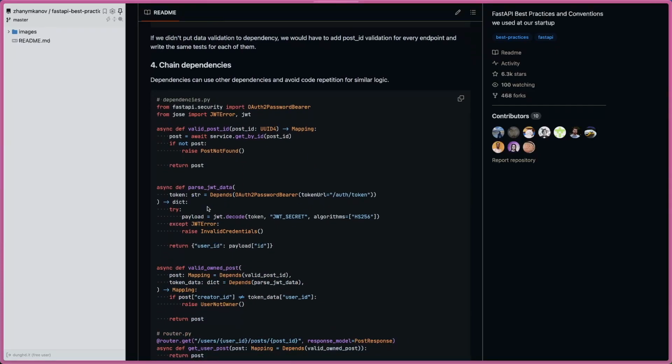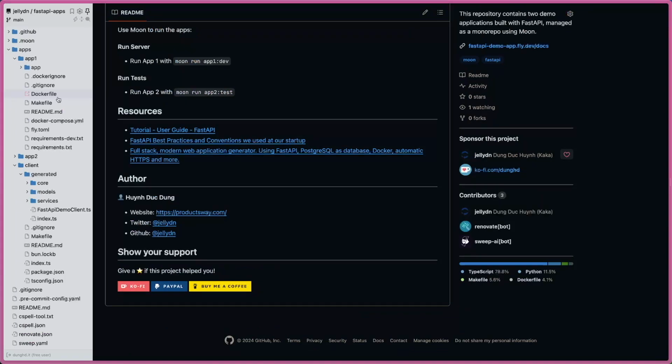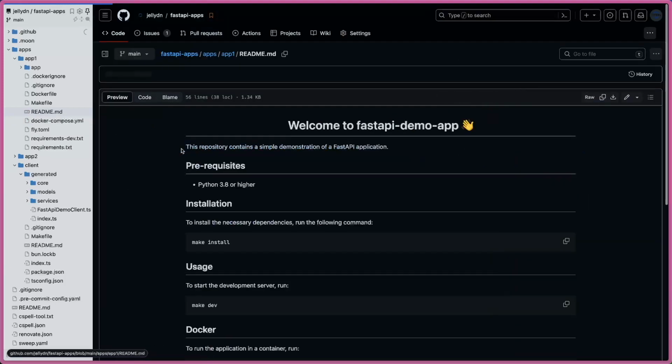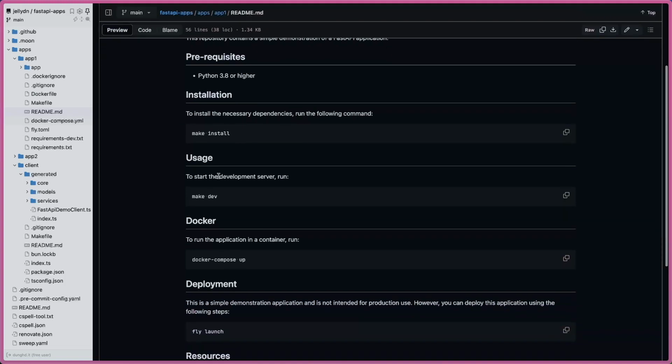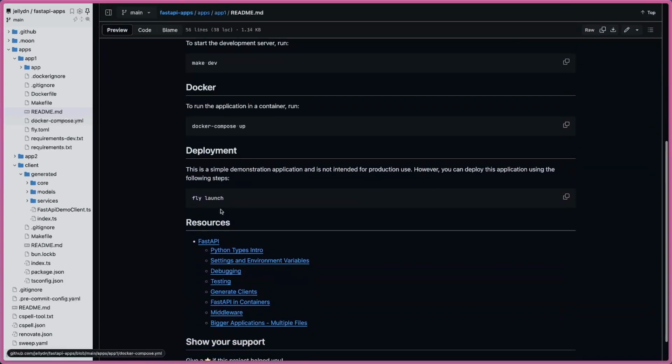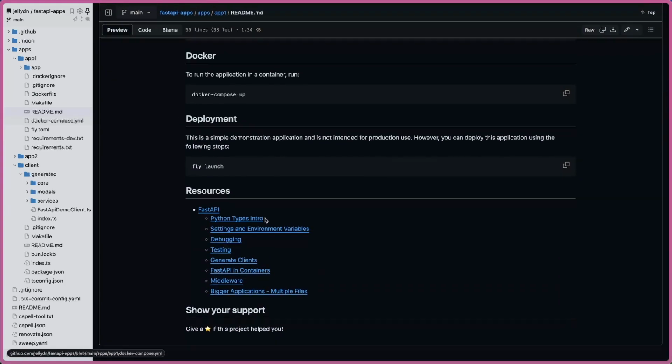But for this, I would suggest something simple like the app one here. And in the readme of the app one, I also do the same thing. I list all the tools you have, how you run, how to build Docker, how to deploy, and the resource section. And this is all resources from FastAPI.